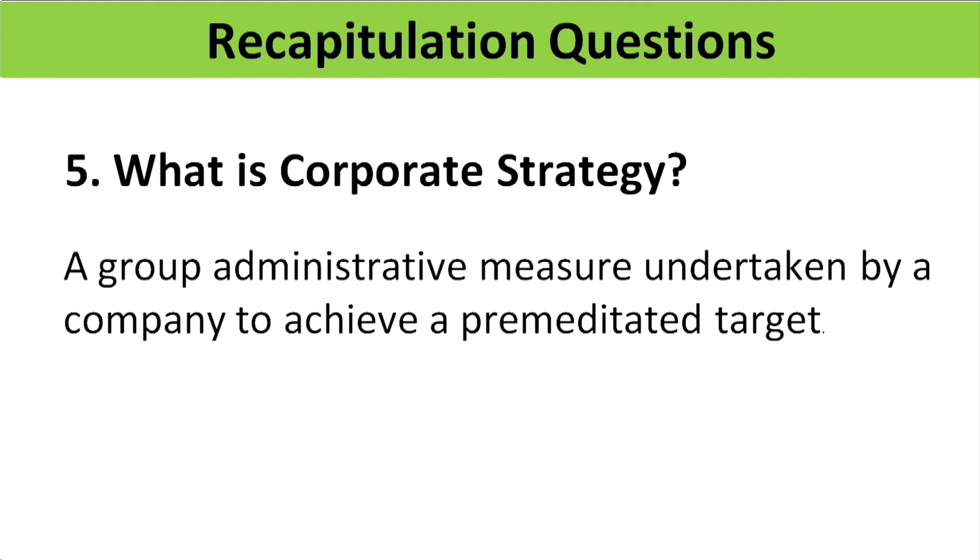A group administrative measure undertaken by a company to achieve a premeditated target. It means it is a premeditated target of the companies, that is known as corporate strategy. What is the main intention? To get more profit. So, these are the corporate strategies. I hope you understood, children.